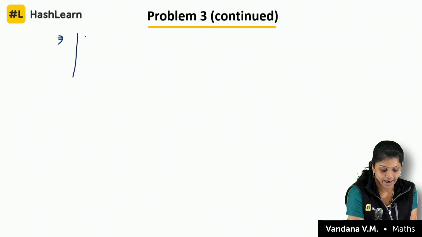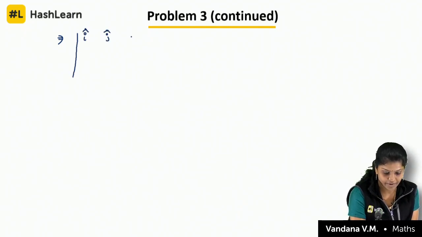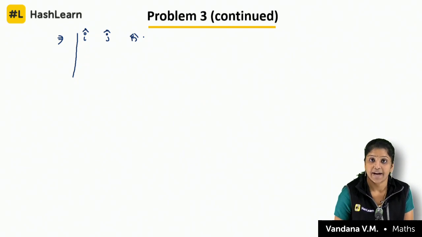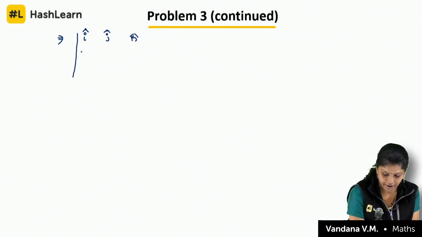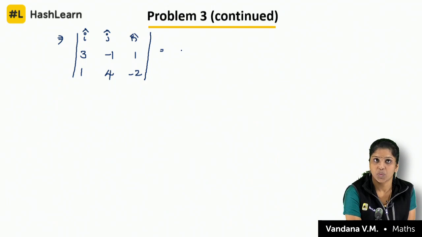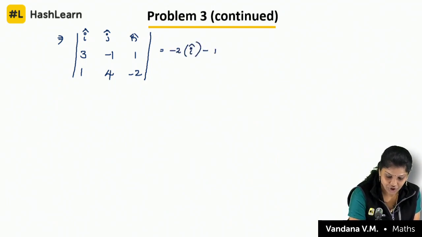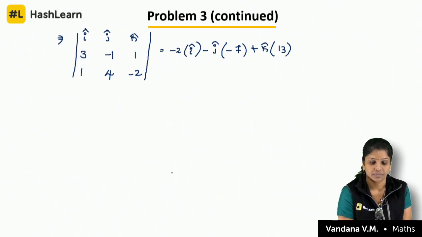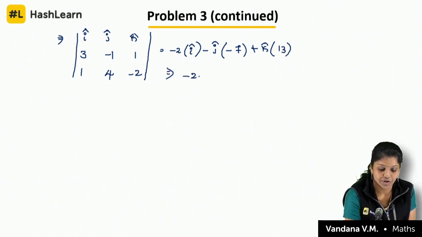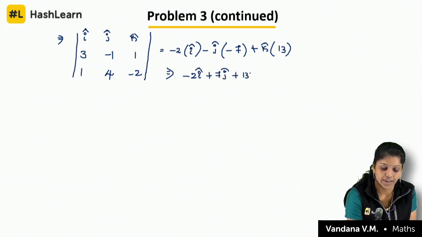How will you find it? i cap, j cap, k cap, and write the dias: 3, minus 1, 1, 1, 4, minus 2. If you solve this, you will get minus 2 i cap minus j cap into minus 7 plus k cap into 13, that is minus 2 i cap plus 7 j cap plus 13 k cap.